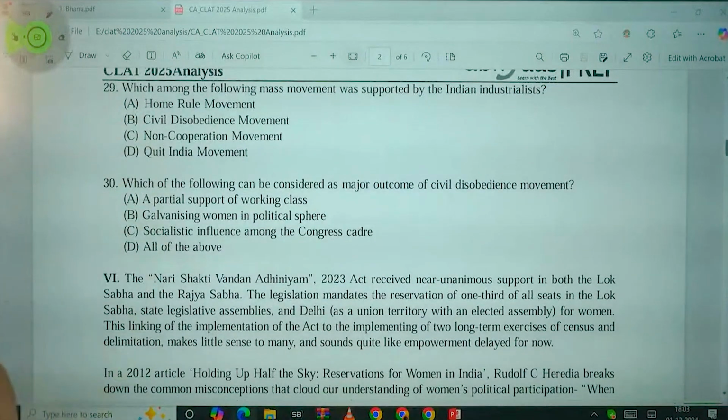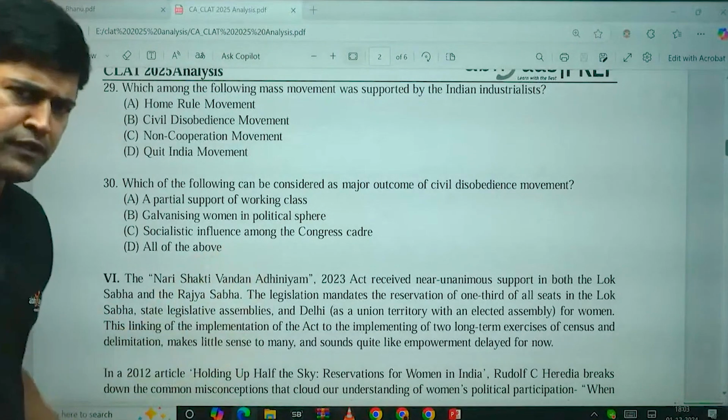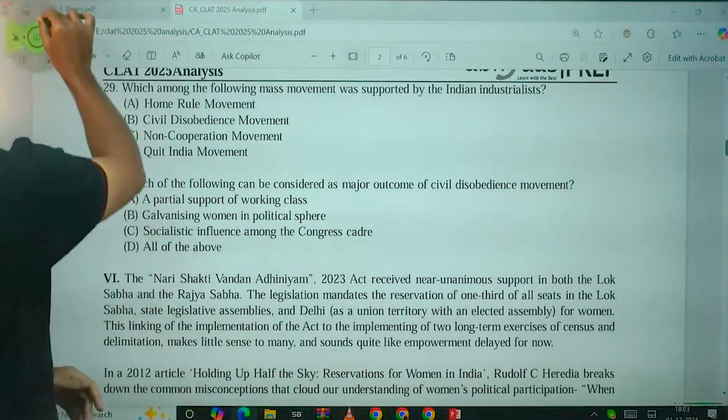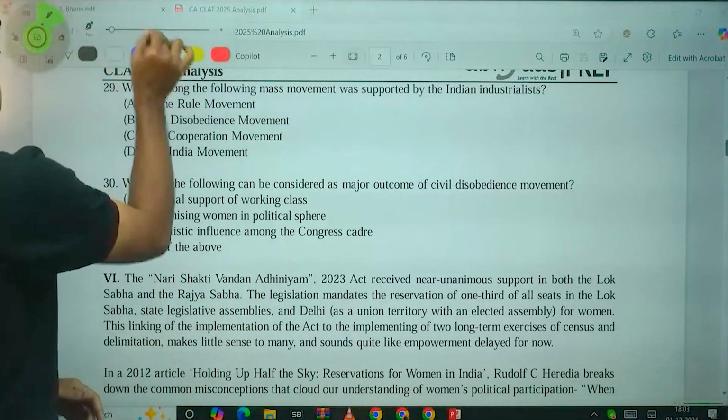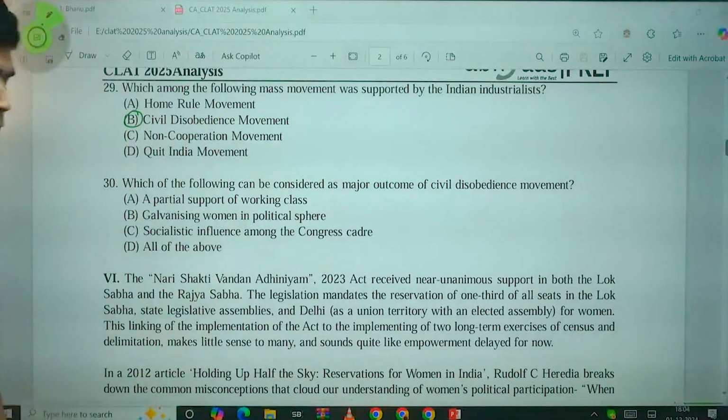Which among the following mass movements was supported by the Indian industrialists? Again, this is a very straightforward question. The answer is the civil disobedience movement, no doubt about this. The passage talks about the civil disobedience movement.